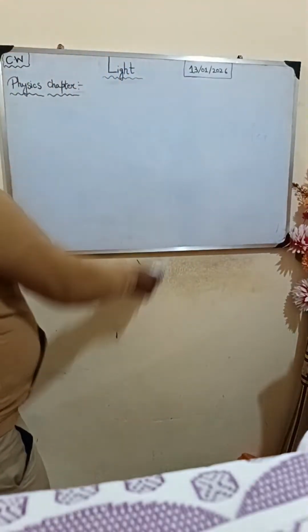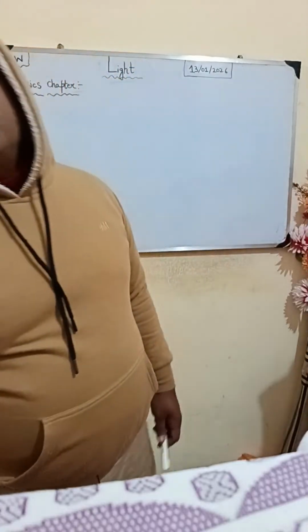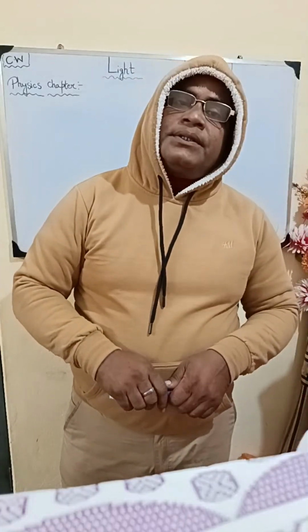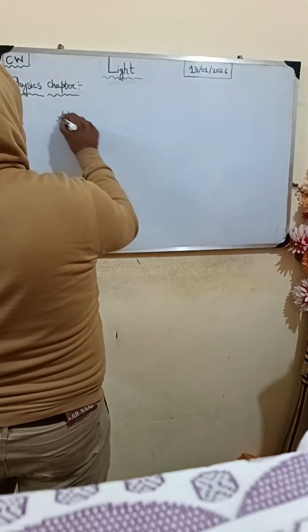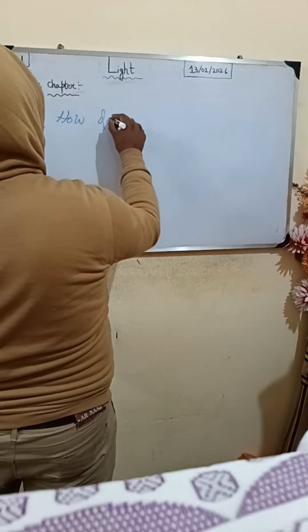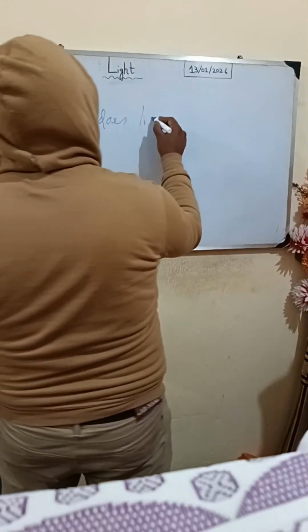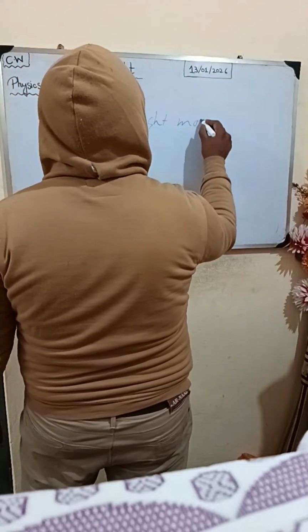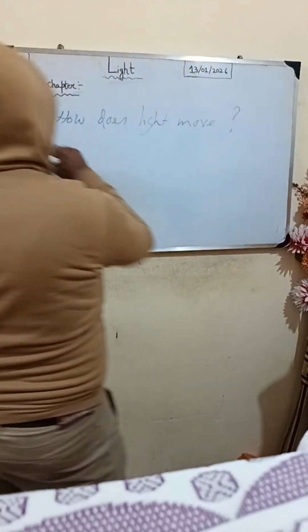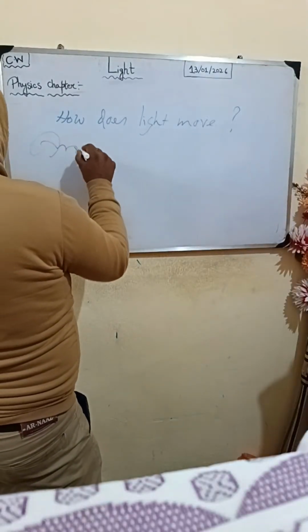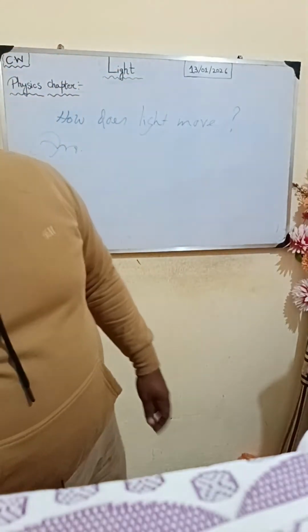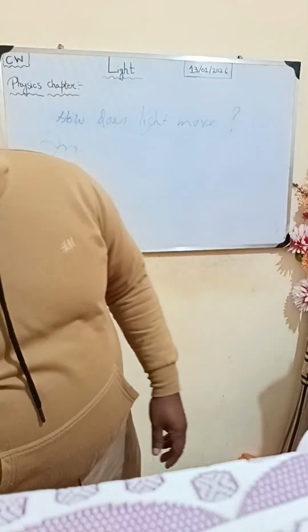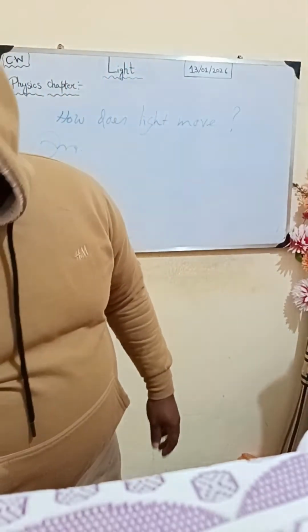Now, you may have a question. You may ask me, okay, fine, now how does the light move? And the answer to this question is, light moves or flows in a straight line. How does it go? It moves in a straight line.